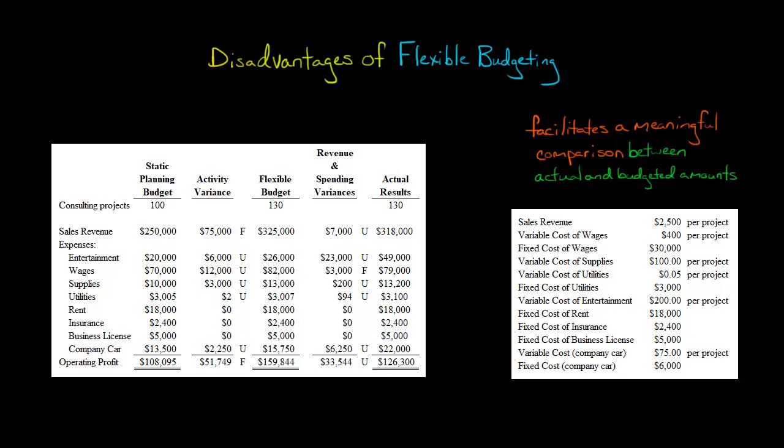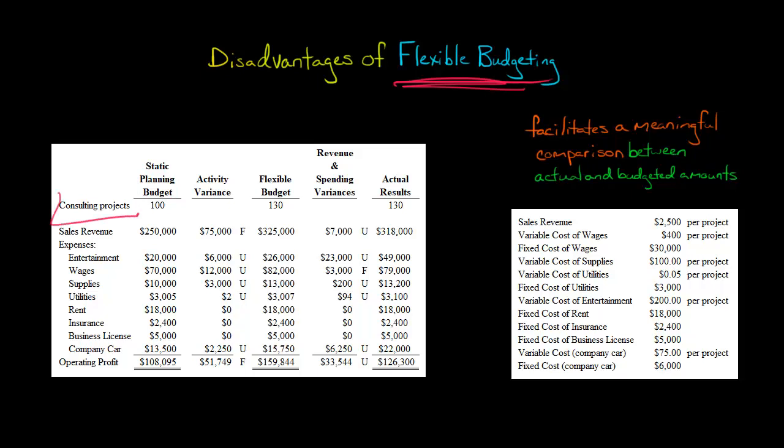In this video, we're going to discuss some disadvantages of flexible budgeting. Flexible budgeting is an incredibly useful tool that allows us to compare a company's actual operating results to the results that should have occurred given the actual activity level. Remember, we can't just compare a company's actual operating results to the amounts planned in the budget from the beginning of the period, because when we made our planning budget, we were assuming a certain activity level.